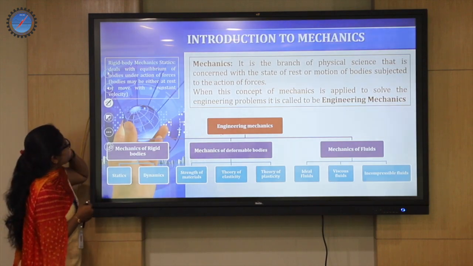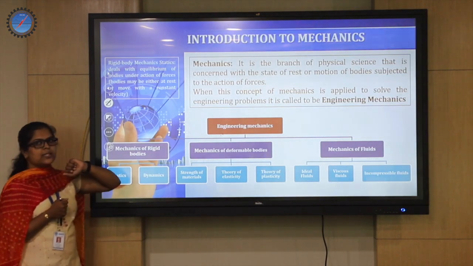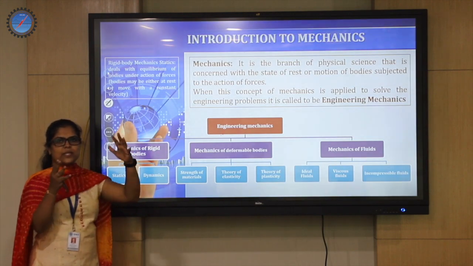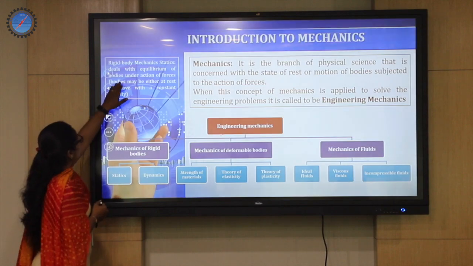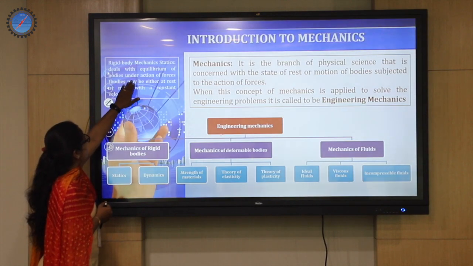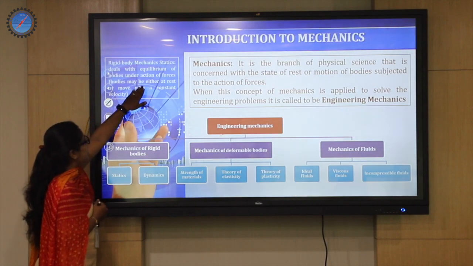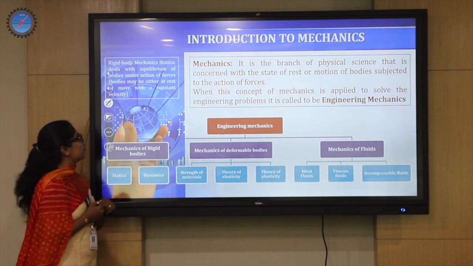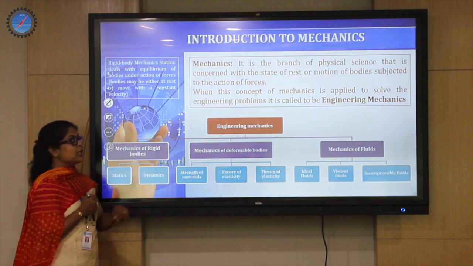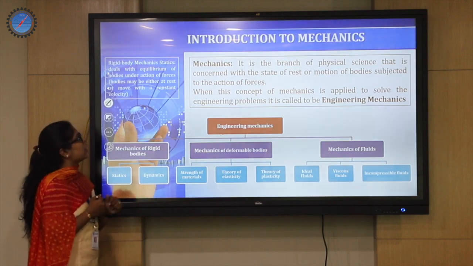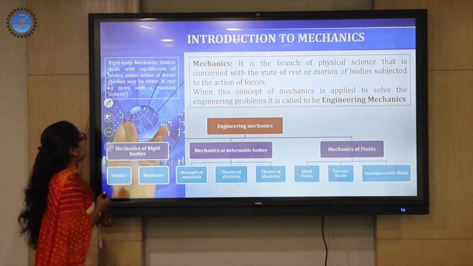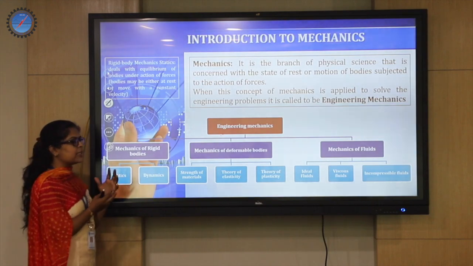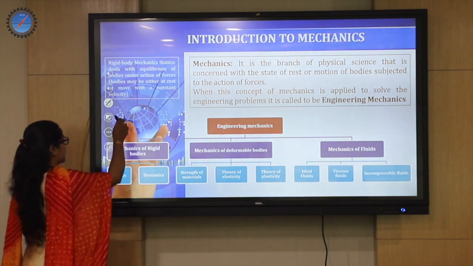Okay, so rigid body mechanics is basically for a static set of objects which are subjected to force. So what happens there? It deals with the equilibrium of bodies and the action of forces, where the body may be either at rest or in motion with constant velocity. So keeping this logic in mind, we call the concept of mechanics rigid body mechanics, where the definition of rigid body will be further explained.